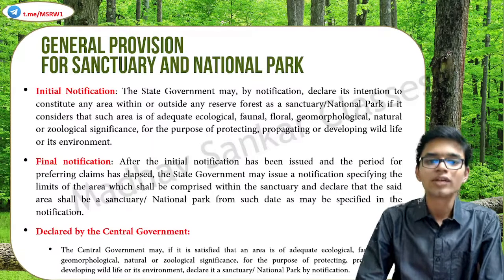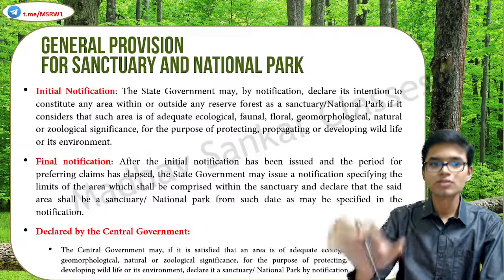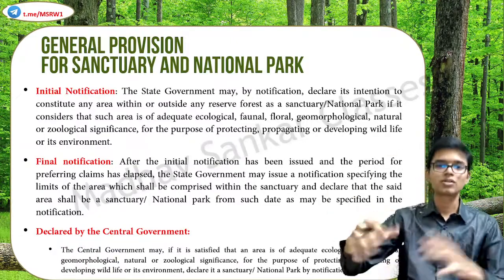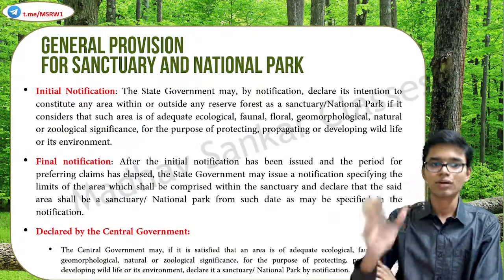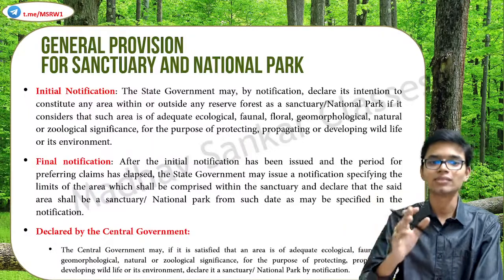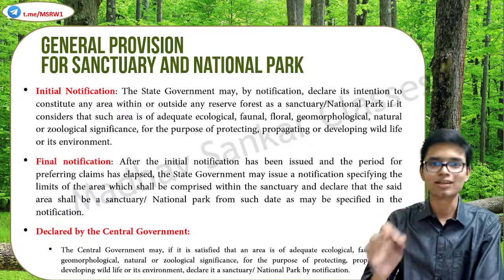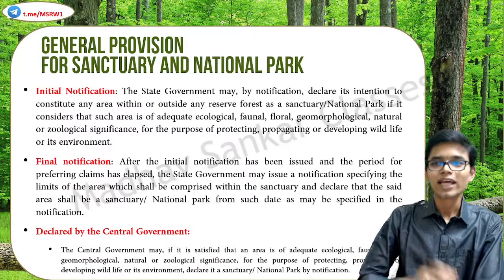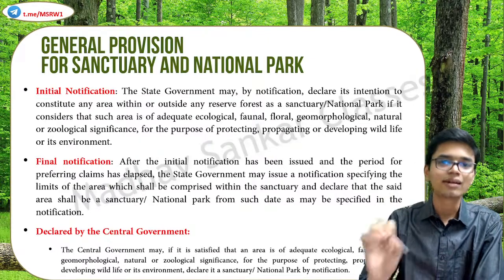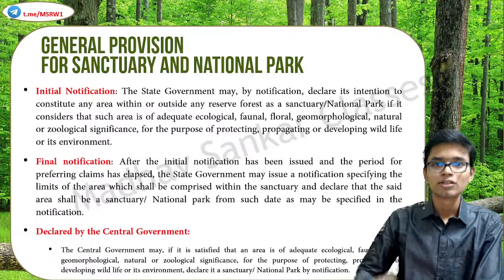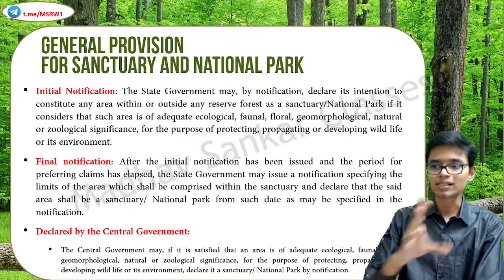In the initial notification, the state government has to declare its intention to constitute a particular area, say around a forest, as a sanctuary or a national park, if it satisfies adequate criteria, for example, ecological, geomorphological, or natural significance. If such criteria are satisfied, the state government, through a notification, can declare its intention to constitute that area as a sanctuary or a national park. Clear? So this is the initial notification.